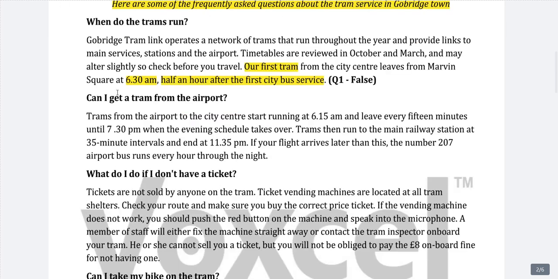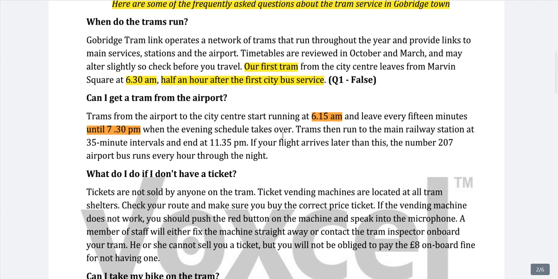So from here we will see, can I get a tram from the airport? Most probably the answer will be in this particular paragraph. Trams from the airport to the city center start running at 6:15 a.m. So this is our starting time, and they leave every 15 minutes until 7:30 p.m.